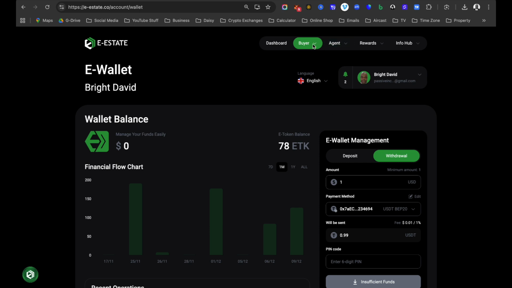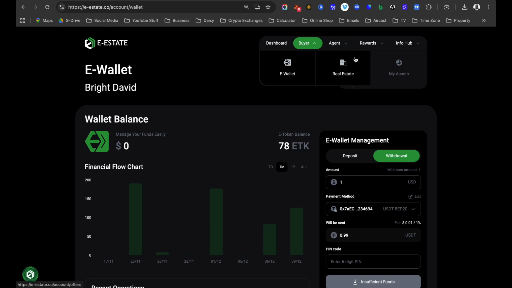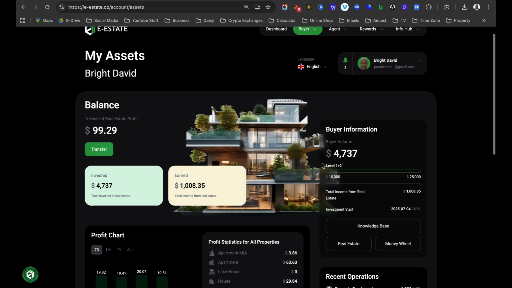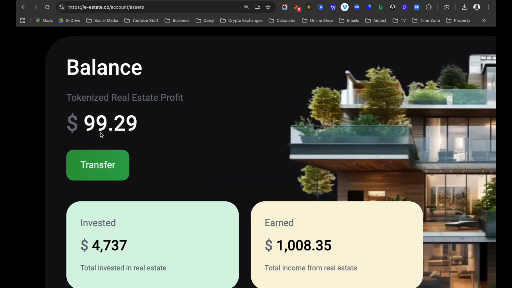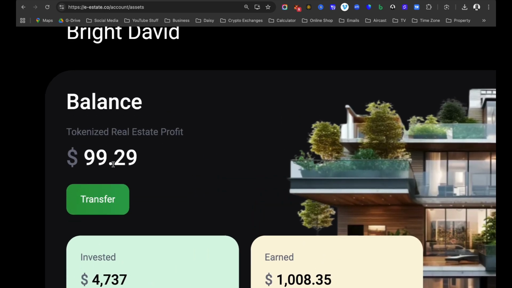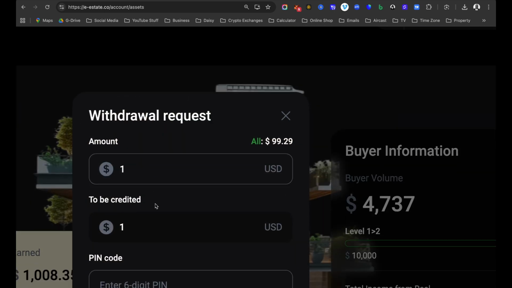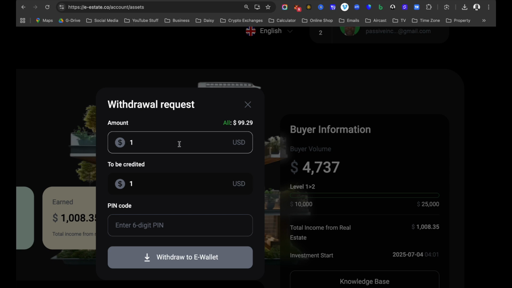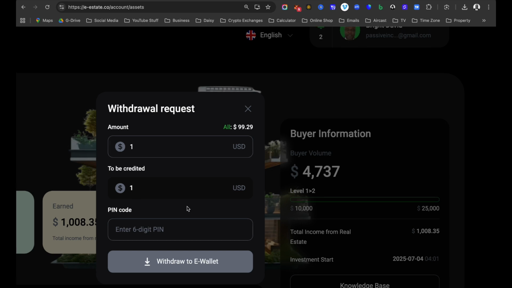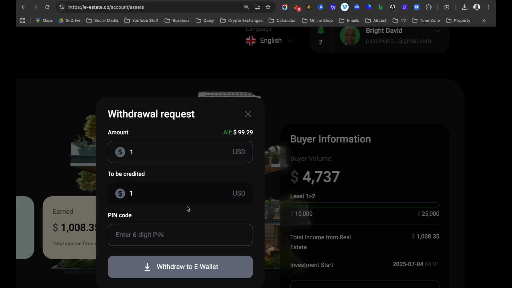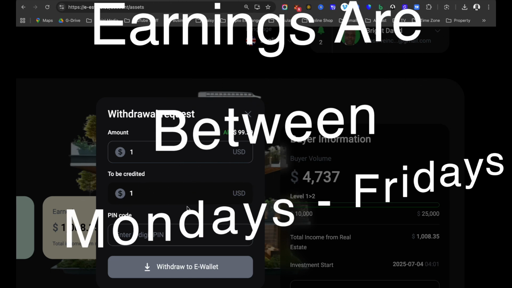So if I go back to my assets, okay, click on my assets, and you will see my total tokenized real estate profit for the day, right? If I click transfer, it's going to ask me to enter the amount I want to transfer and enter my PIN code, and then I will click withdraw to e-wallet. These are the profit that is coming from the real estate you have purchased on a daily basis. Remember, we earn from Mondays to Friday.